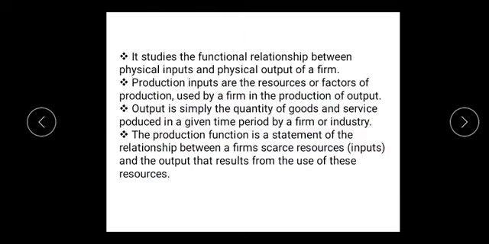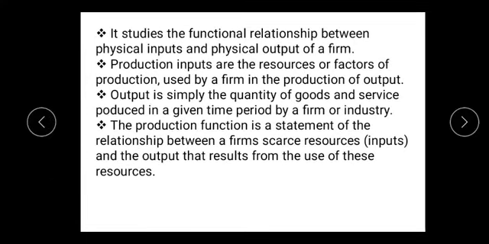Students, the act of production involves the transformation of physical inputs into physical output, that is, the outputs of goods and services. The output is thus a function of the factors of production, which are also called inputs. This basic relationship between physical inputs and physical output of a firm is called a production function. So, dear students, production function simply studies the functional relationship between physical inputs and physical output of a firm.